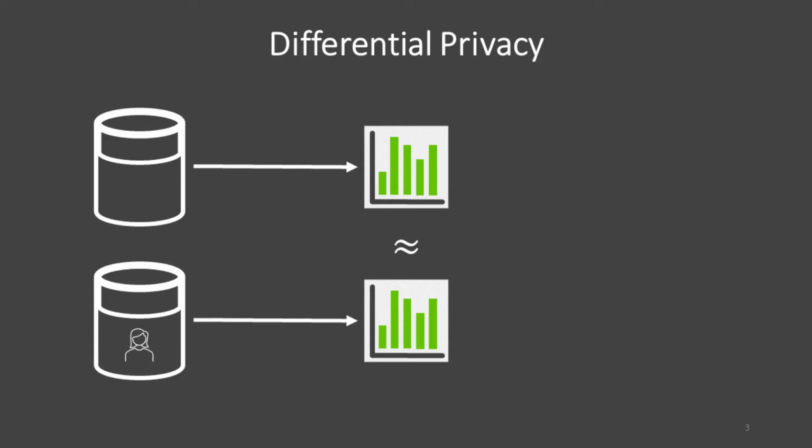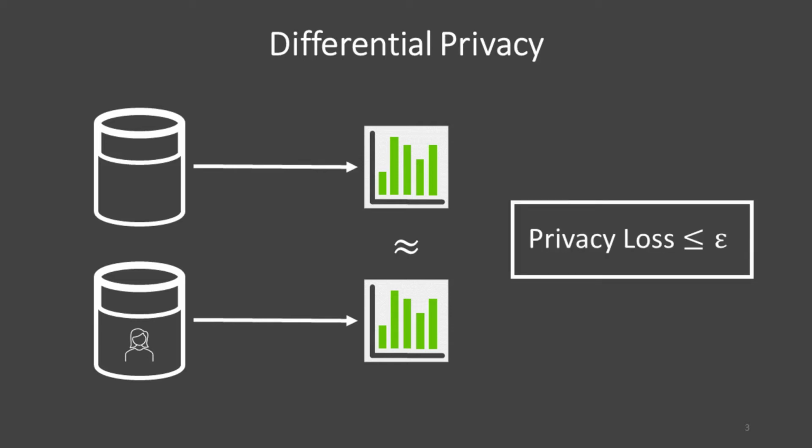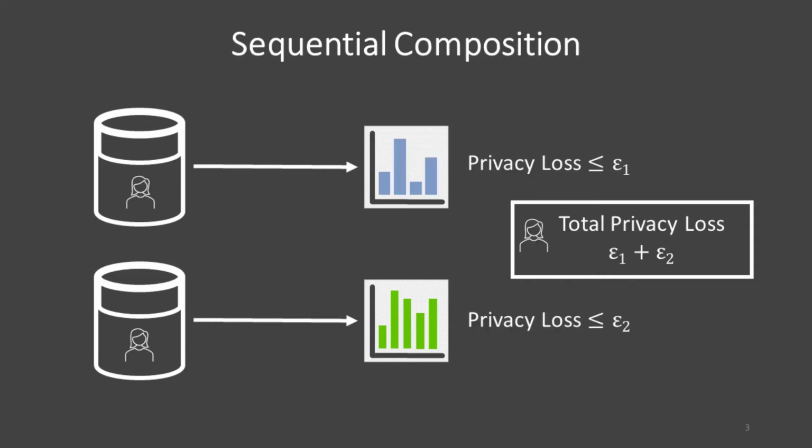We assume that differential privacy is guaranteed. The idea behind differential privacy is that the absence or existence of an individual should have a small impact on the results. The privacy loss is quantified by epsilon, also known as privacy budget. Differentially private mechanisms are composable. This means if the randomization is independent for each query, for example, if I'm included in two different databases or columns, then the total privacy loss is given by the sum of epsilon 1 and epsilon 2.